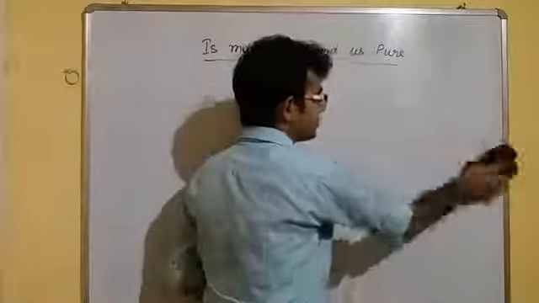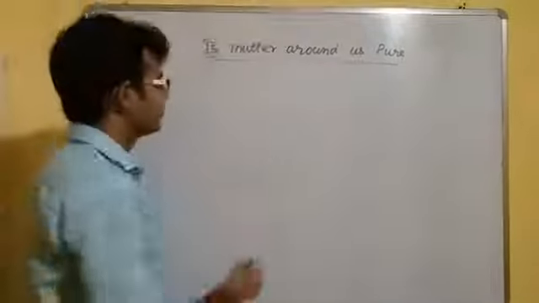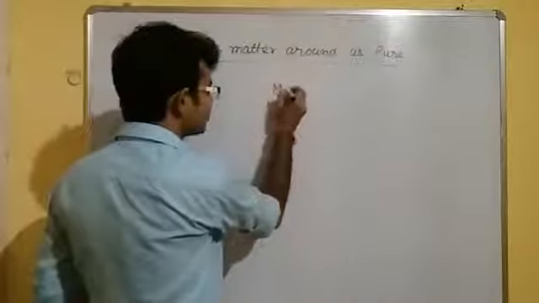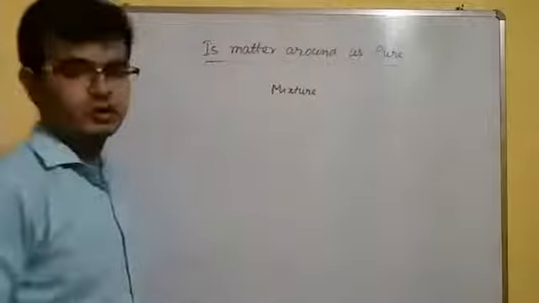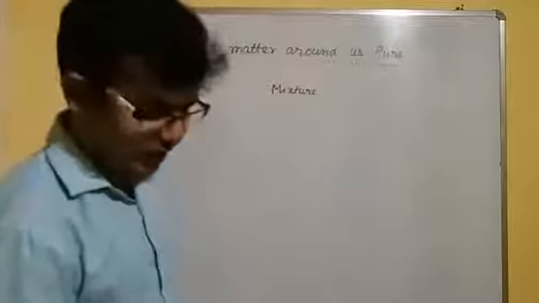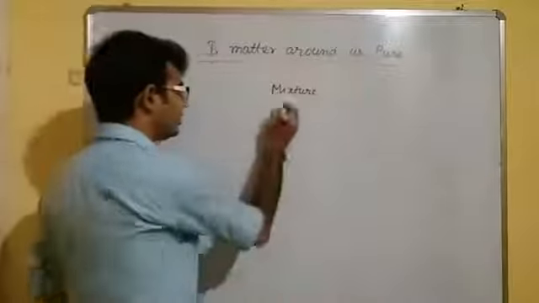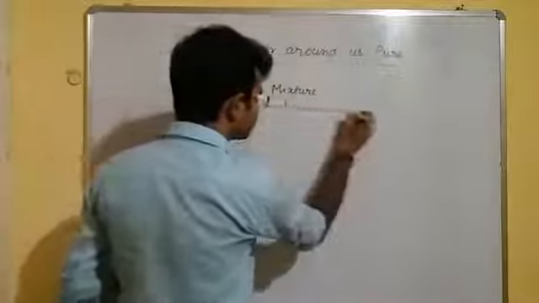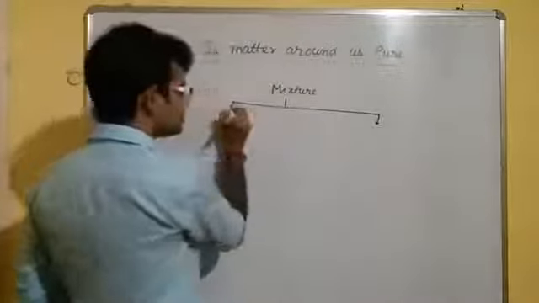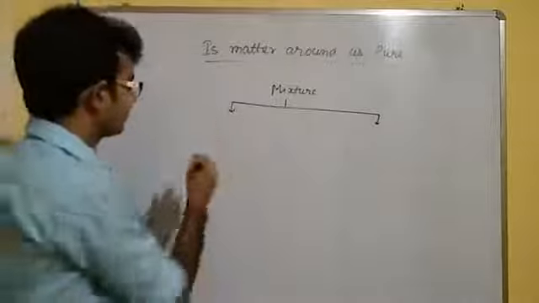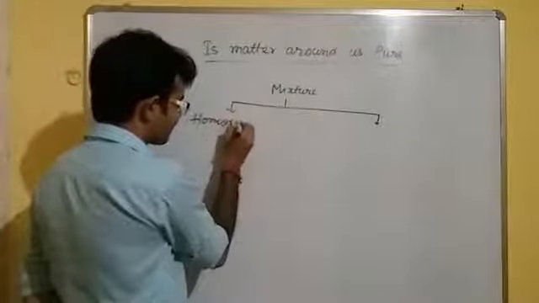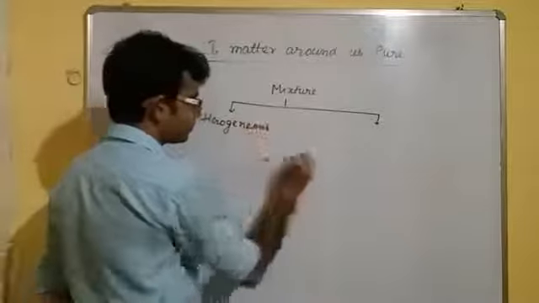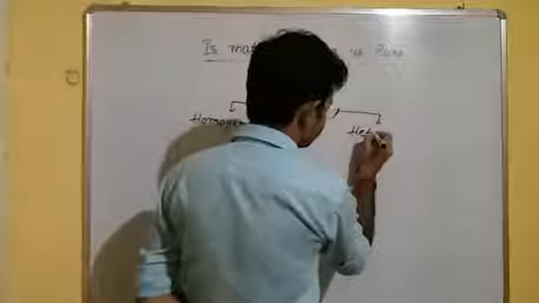We will get a mixture. A mixture is a combination of two or more pure substances mixed in any proportion. Mixtures can be classified into two different categories: homogeneous mixture and heterogeneous mixture.